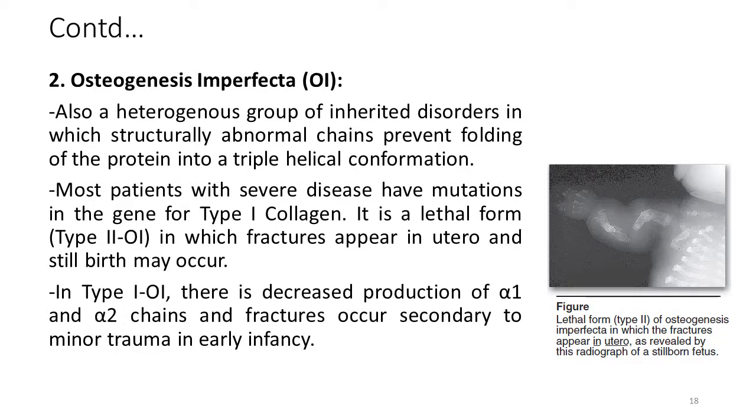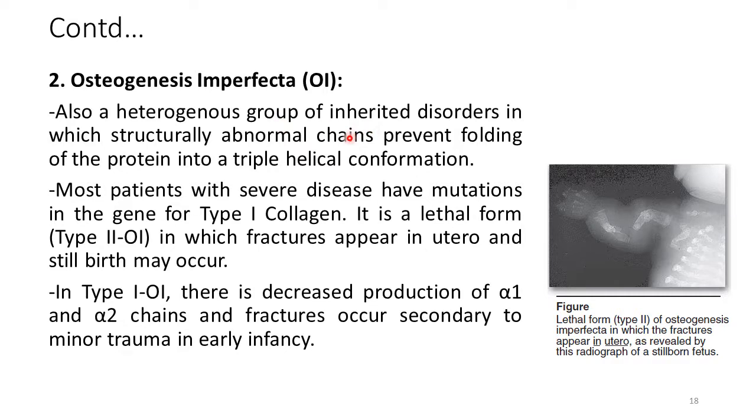Now we are going to discuss another collagenopathy known as osteogenesis imperfecta, which is also written as OI. Osteogenesis imperfecta is also a heterogeneous group of inherited disorders in which structurally abnormal chains prevent folding of the protein into a triple helical conformation. So, it is a heterogeneous group of disorders, which means that the symptoms and signs of this disease may vary from relatively mild to very severe.